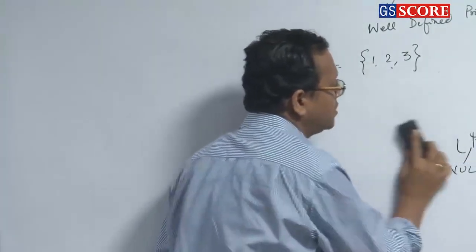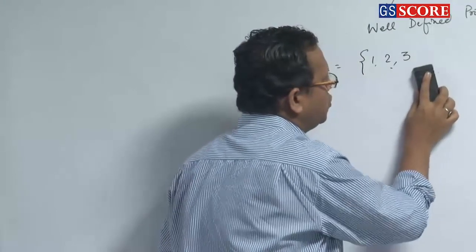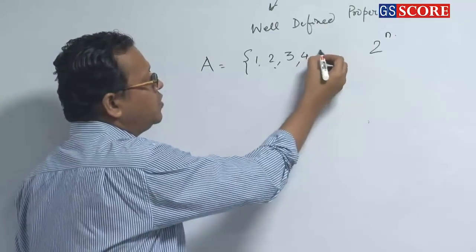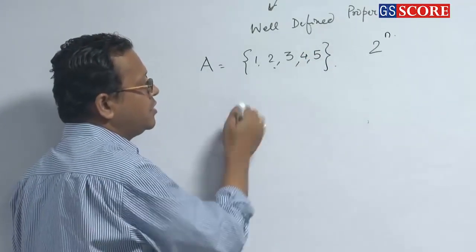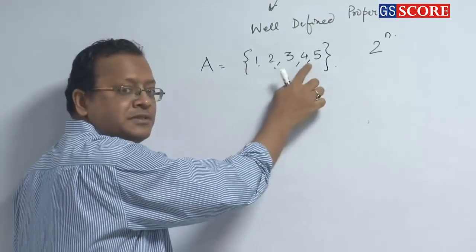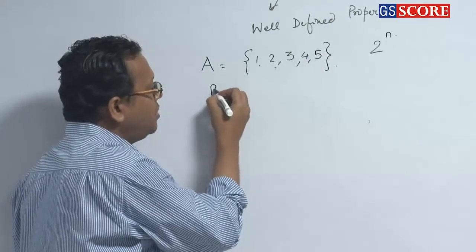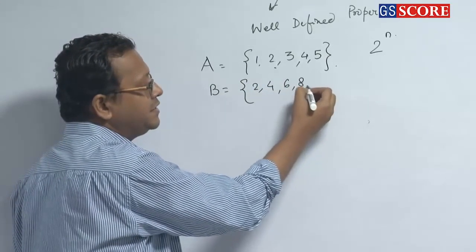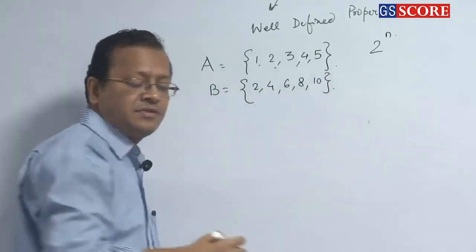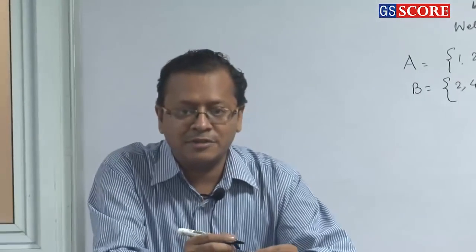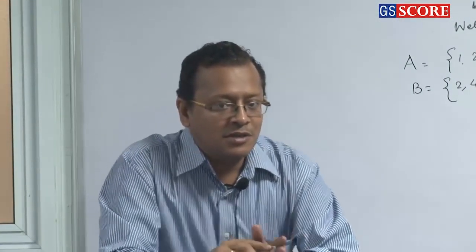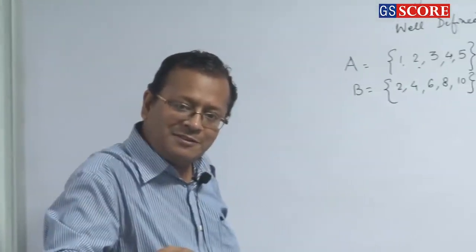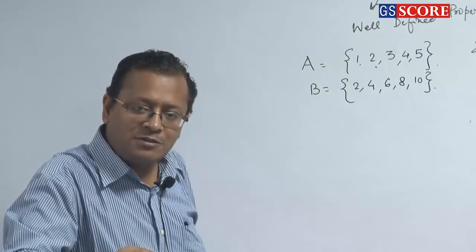So now I go a little bit more for the purpose which we have been here. 1, 2, 3, 4, 5. This is a set of 5 elements. B, there is another set 2, 4, 6, 8, 10. This is a set of 5 elements, natural numbers. So can we say set A is equal to set B? Why not?